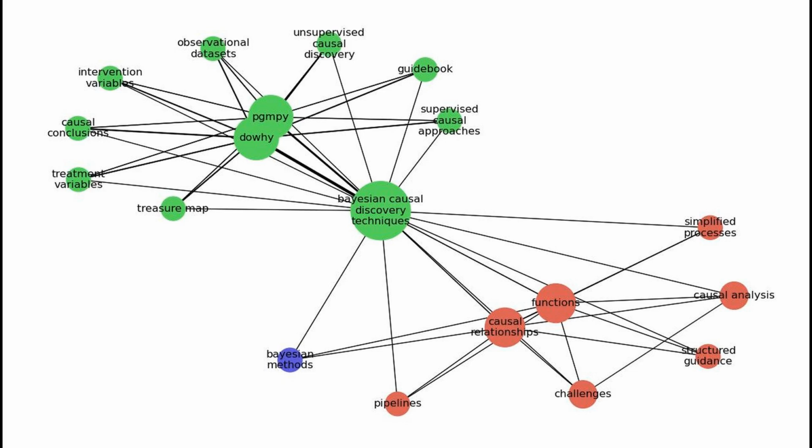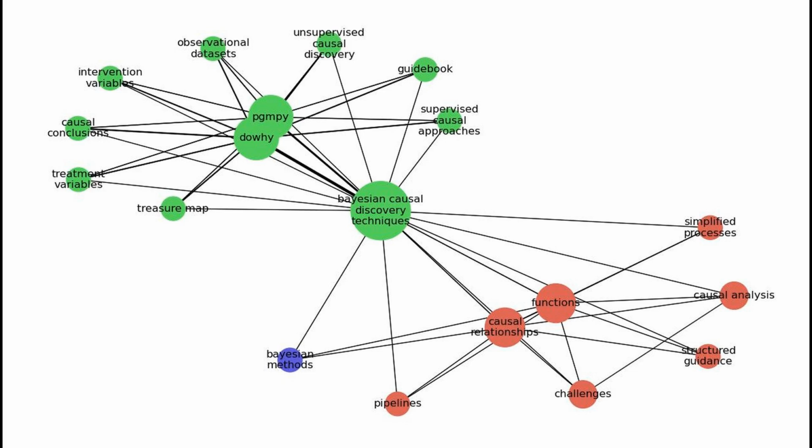Frameworks and libraries, like DoWhy and Pgmpy, play a vital role in making Bayesian causal discovery techniques more accessible and user-friendly for practitioners. DoWhy, for instance, is designed for supervised causal approaches and helps users focus on specific treatment and intervention variables. It can be likened to a guidebook that gives clear instructions on how to set up an experiment and analyze the outcomes, making it easier for practitioners to draw causal conclusions from their data. On the other hand, Pgmpy focuses on unsupervised causal discovery, allowing practitioners to uncover relationships from observational datasets without predefined guidance.